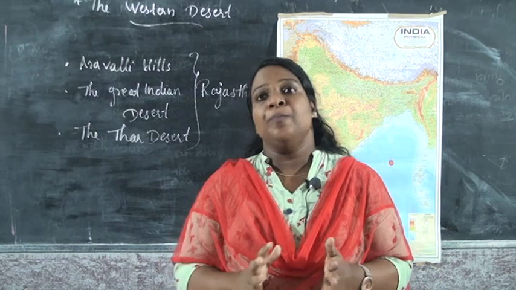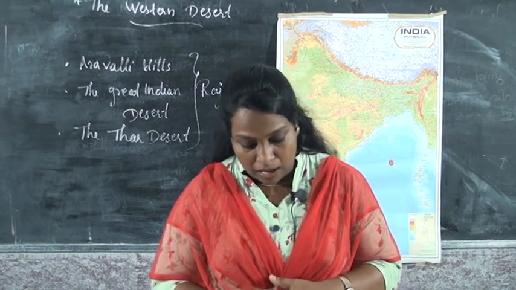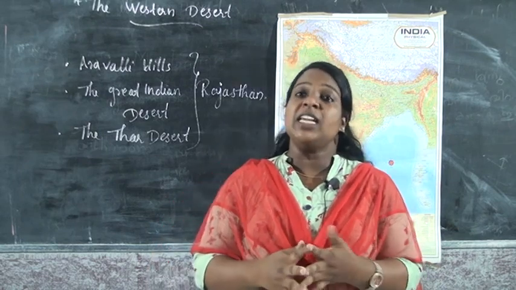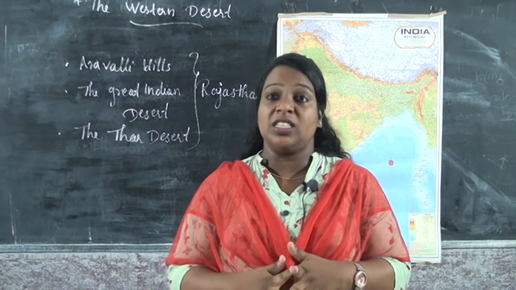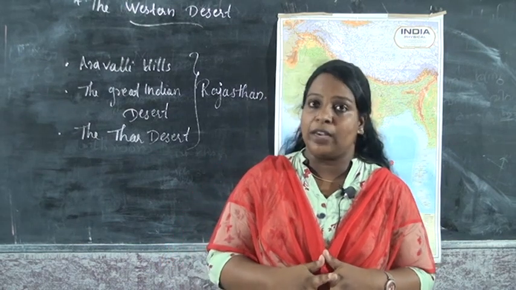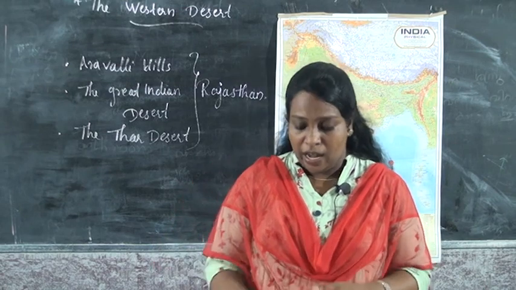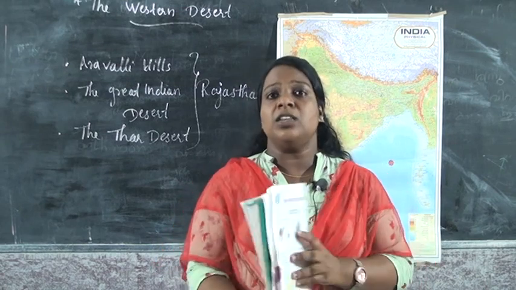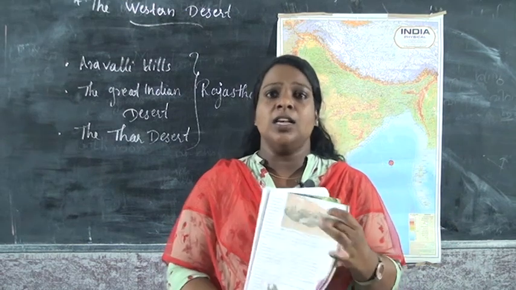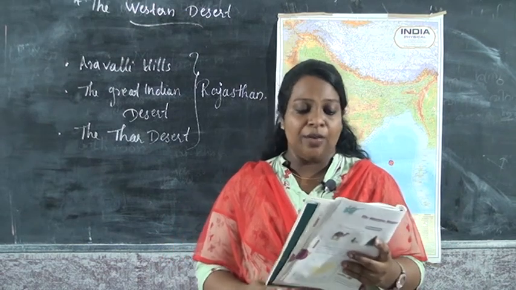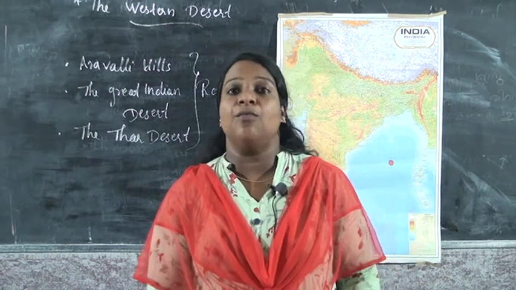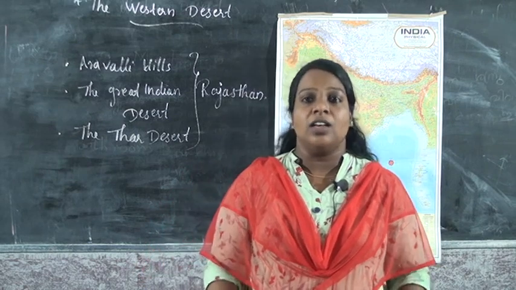Another important thing on the land is that we can find streams and oases. What is an oasis, children? You can see in your textbook one picture is there. This is an oasis. So what is an oasis? A green area surrounding a water source is called an oasis.